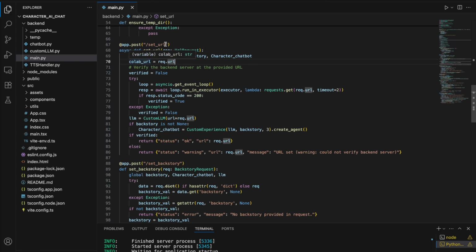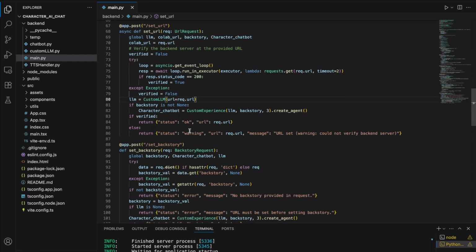So given the URL, I'll set the collab URL here, and of course I'll be defining an LLM, an instance of this custom LLM, by providing the URL. So we have the URL also, the collab URL, and the LLM.